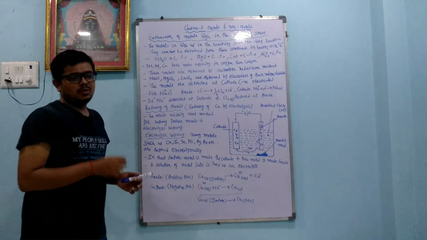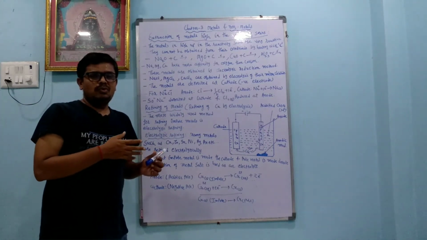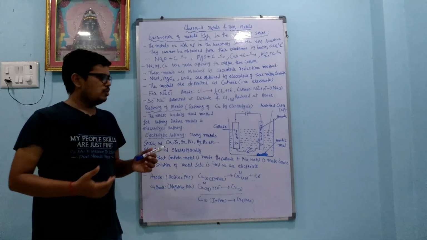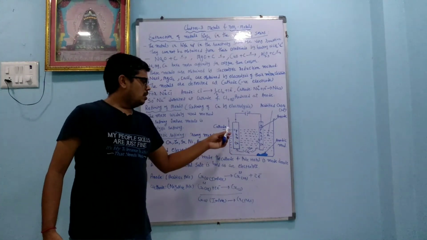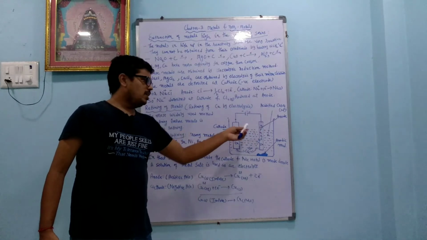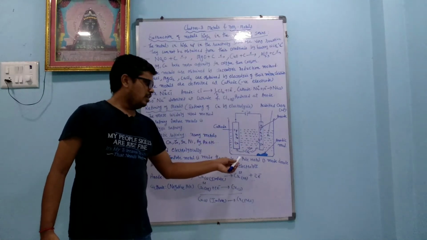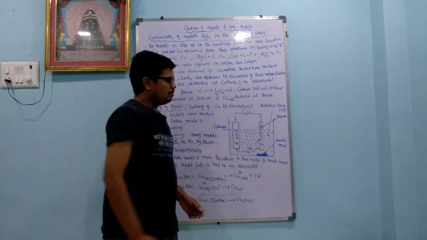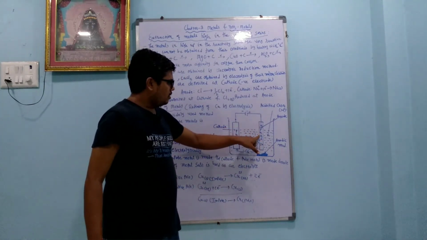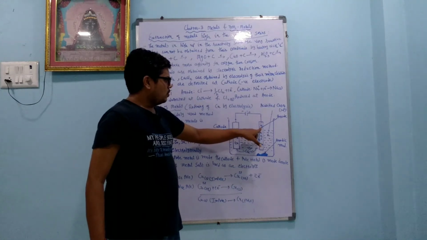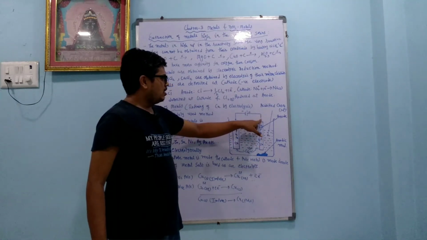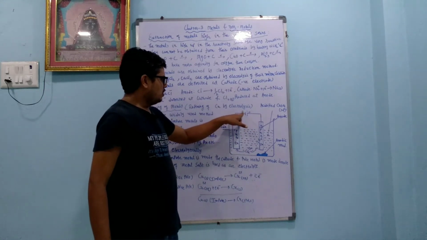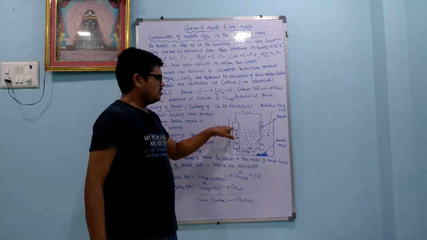Refining of metals. Okay, in the same way here we are going to get the pure metal from the impure metal. For that we take the example of impure copper, from which we get the pure copper. This is called electrolytic refining of copper. For that we use copper sulfate solution. Impure copper acts as the anode. It produces electrons, so it is connected with the positive terminal. And here we need electrons, so the cathode is connected with the negative terminal.